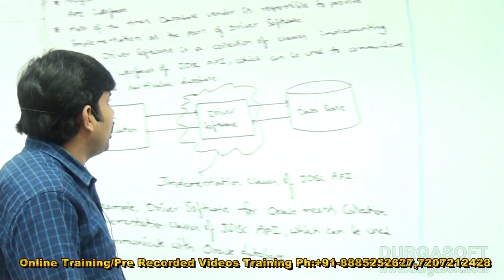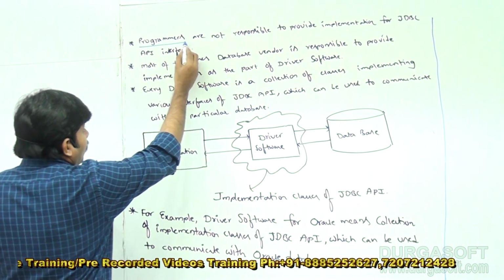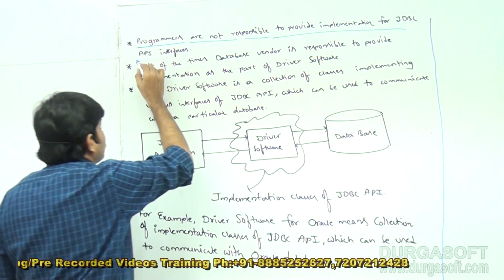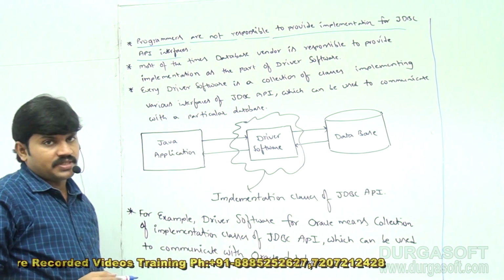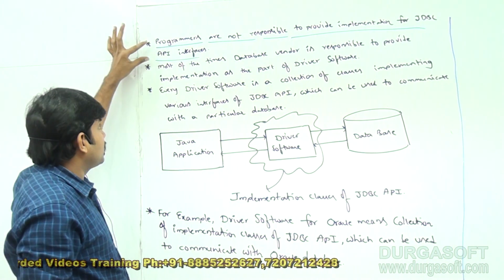Have a look once, sir. Same terminology. Here, have you observed? Programmers are not responsible to provide implementation classes of JDBC API interfaces. Sir, we are not responsible. Programmers are not responsible to provide implementation classes, right?